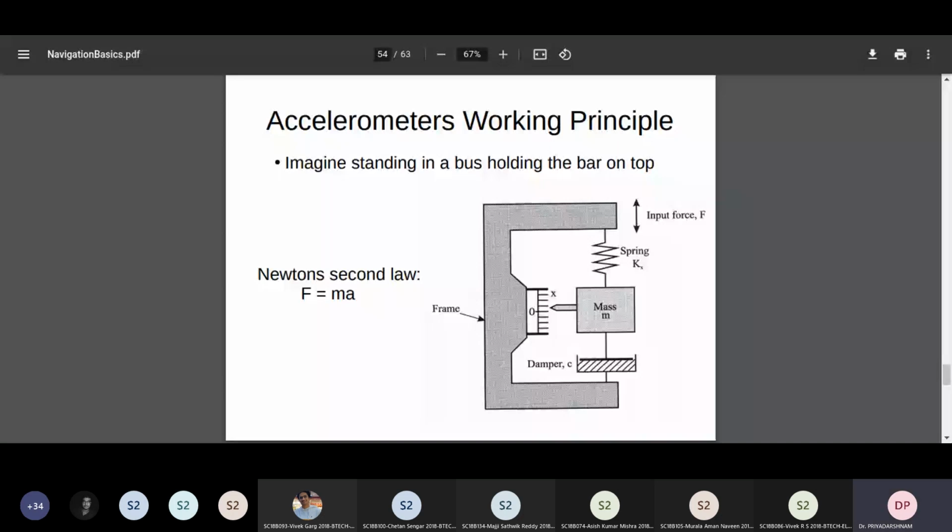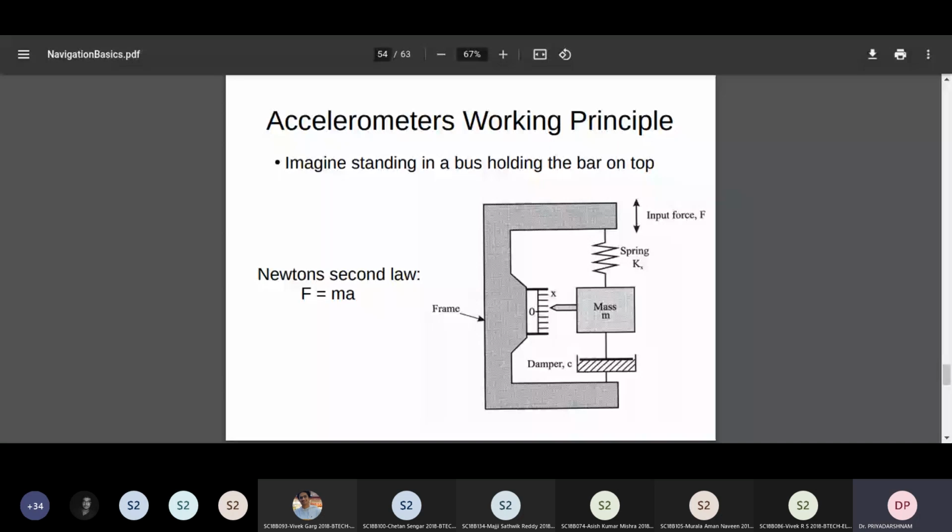Spacecraft moves up means the frame moves up. If the frame moves up, what is the direction in which the mass will move? Can one of you? Downward, sir. Down. Very good. So that motion, if you know how much down it has moved, then you will know what is the input force, which can be used to indirectly measure the acceleration.